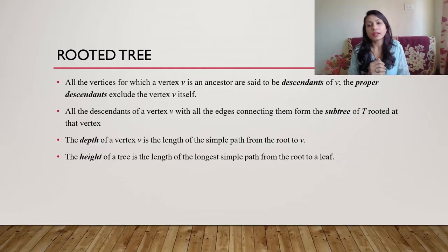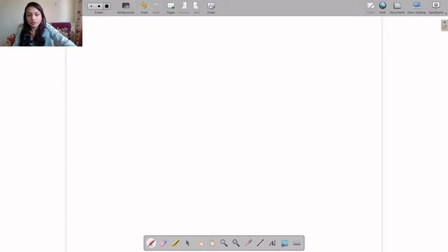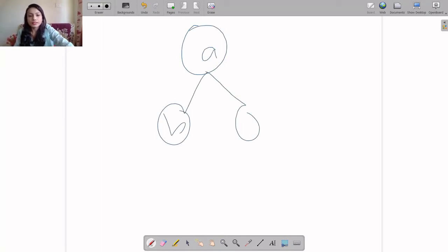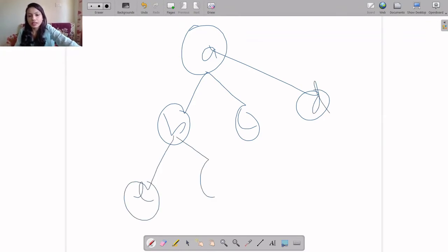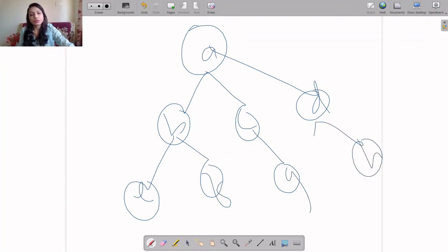So next comes the depth of a vertex V. It is the length of the simple path from the root to V, and the height of a tree is nothing but the length of the longest simple path from the root to a leaf. So let's see this depth and height with an example. If I consider this example, A, B, C, D, E, F, G, H, depth will come for a particular vertex.